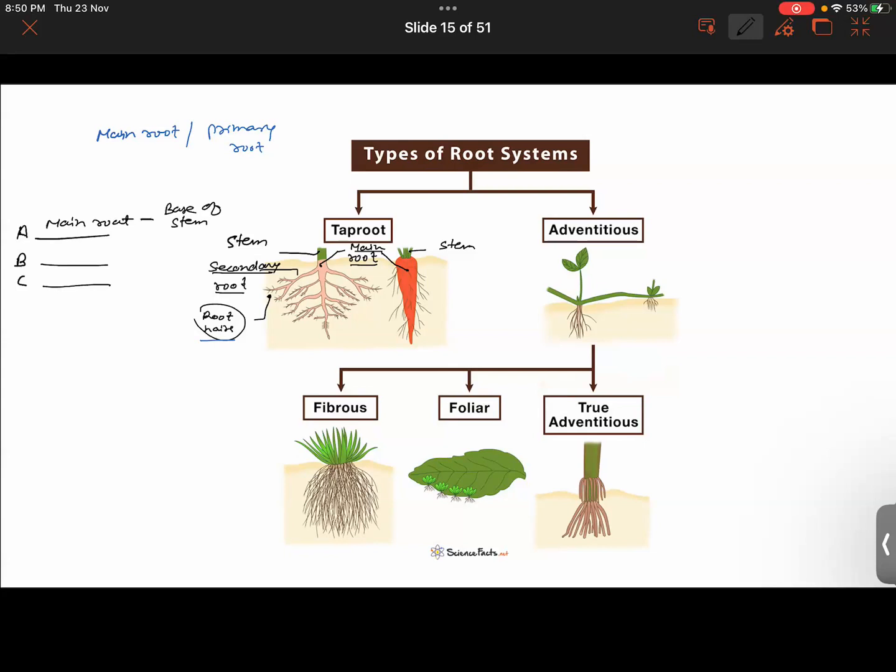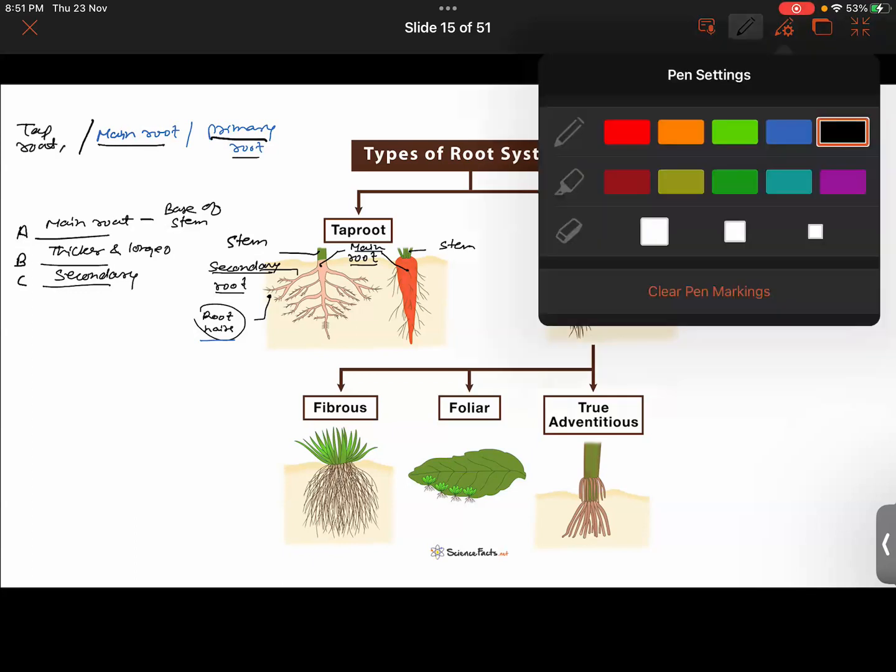That will also be included, but second we will say it will be thicker and longer. Then secondary roots will be growing out of the main root, also called the tap root. All right. Either we say main root or the primary root or the tap root, all of them are the same, right?